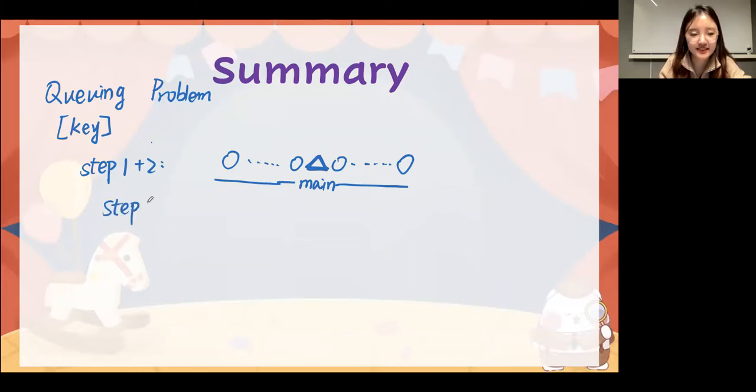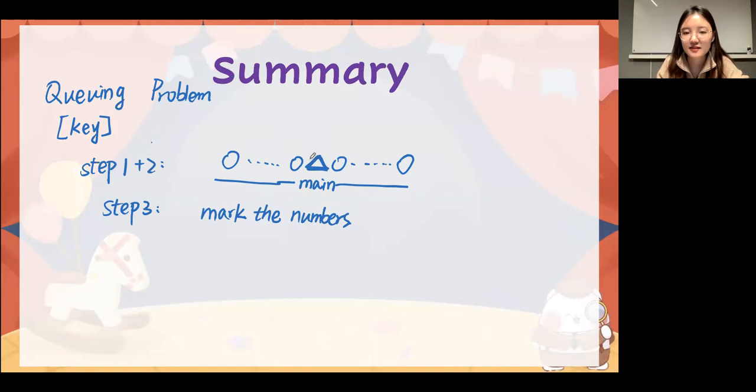Then the step 3, please mark the numbers. And when you mark the numbers, think about, is the main character included in the numbers? Okay, the step 3 is mark the numbers. Then the step 4, calculate.